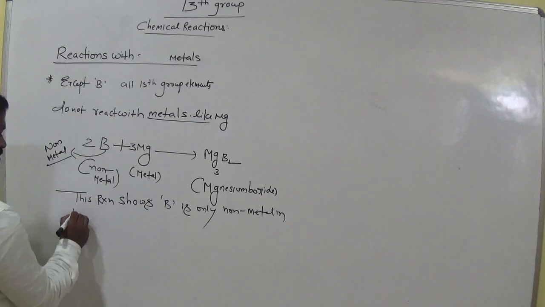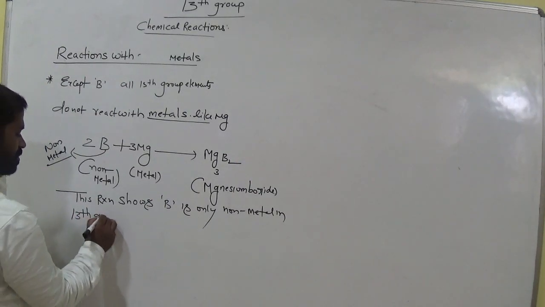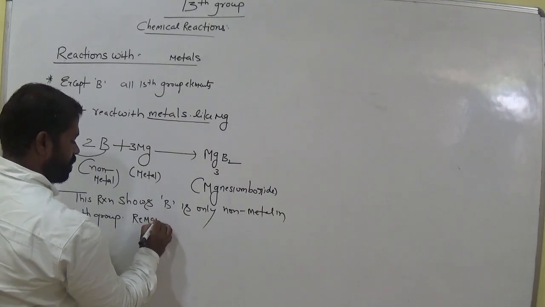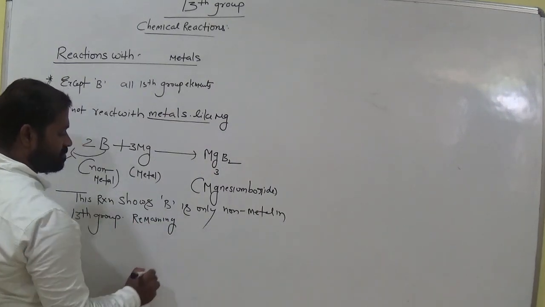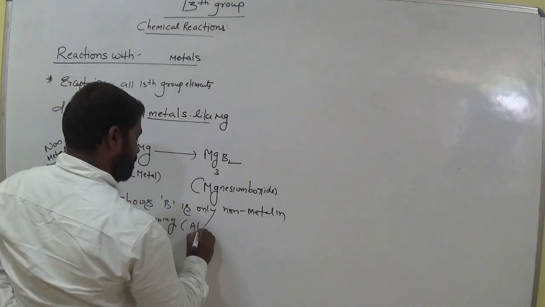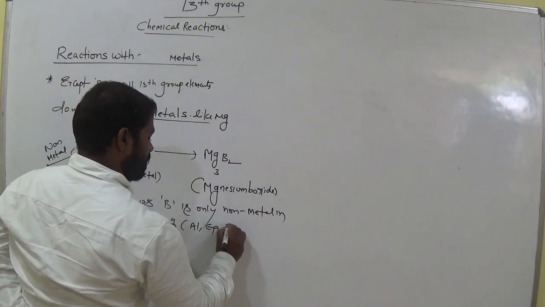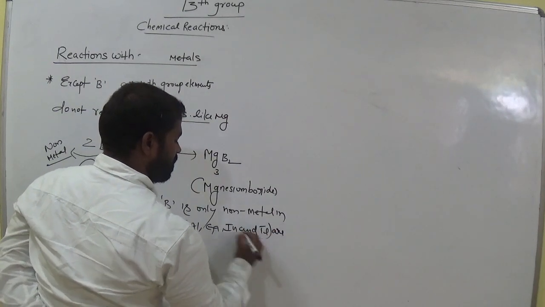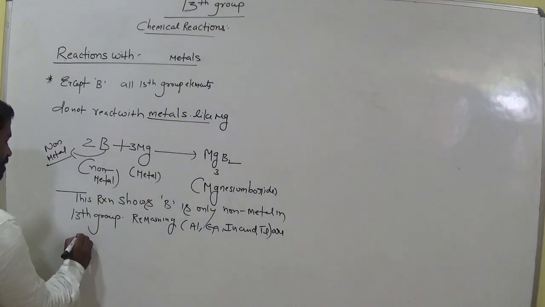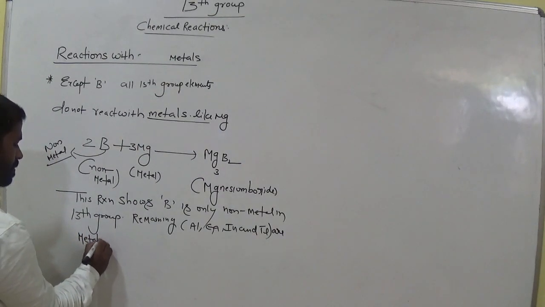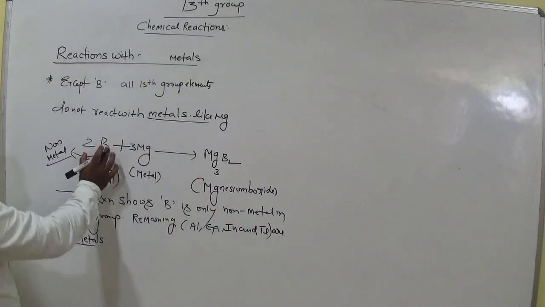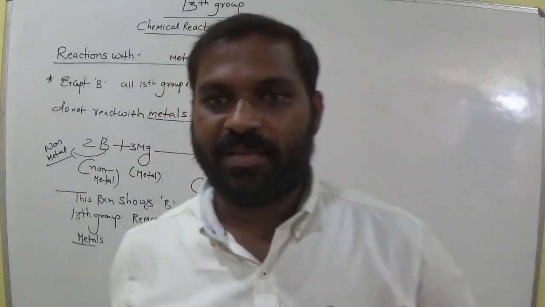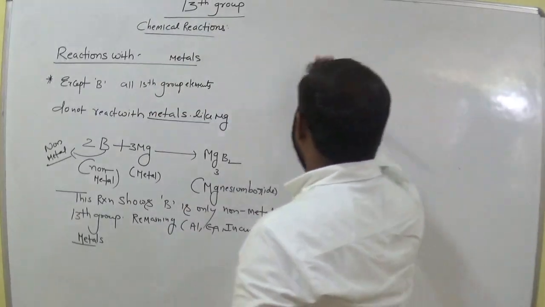The remaining ones, aluminium, gallium, indium and thallium, are metals. Am I right? These are not reactive with magnesium, only boron. Only the non-metal in the 13th group reacts with metals. Very, very important.